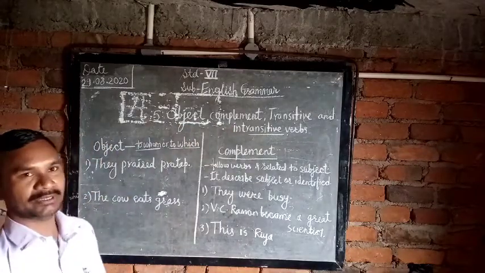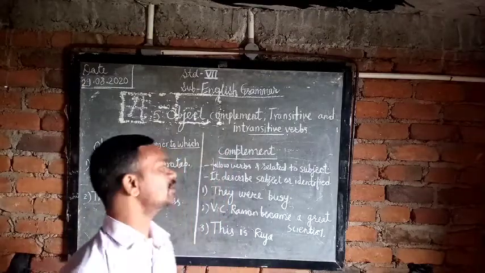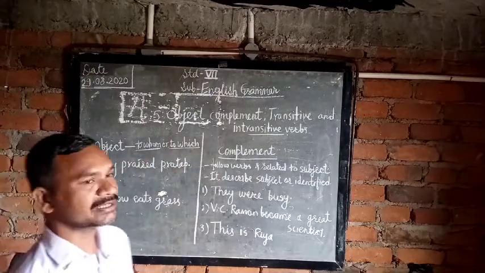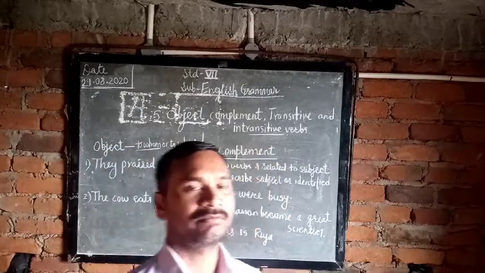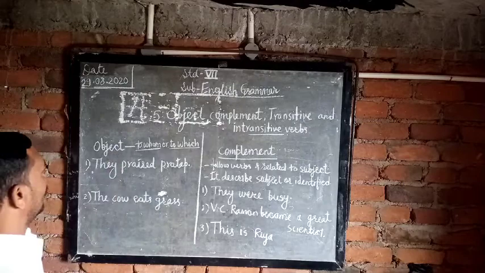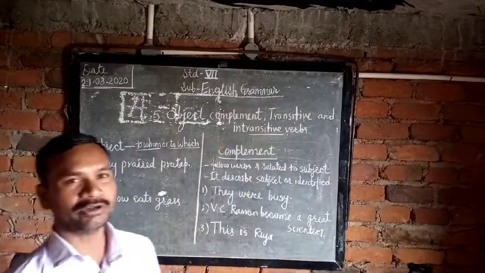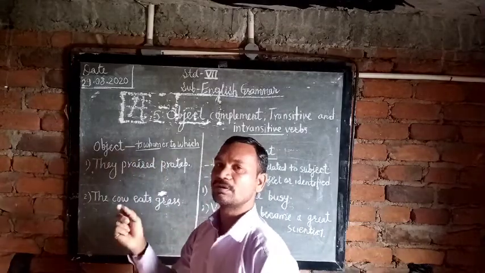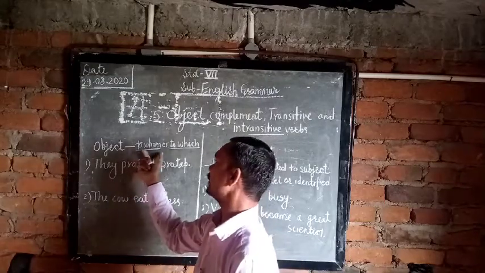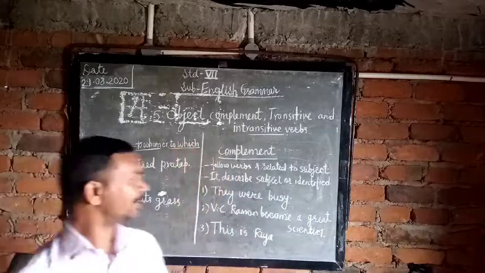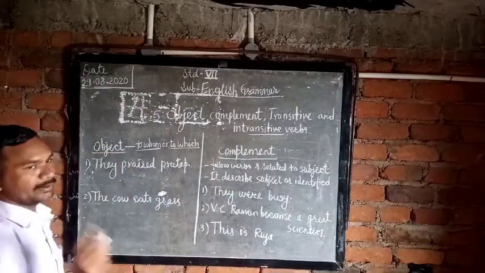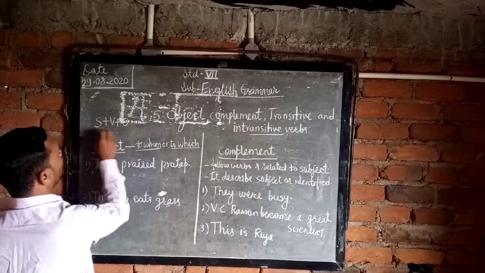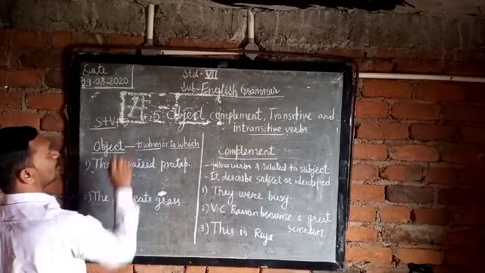What is meant by object? An object is a person or thing to whom or to which something is done. So there is a person or thing because of which the sentence gets completed, which answers 'to whom'. When making sentences, the pattern is subject plus verb plus object.